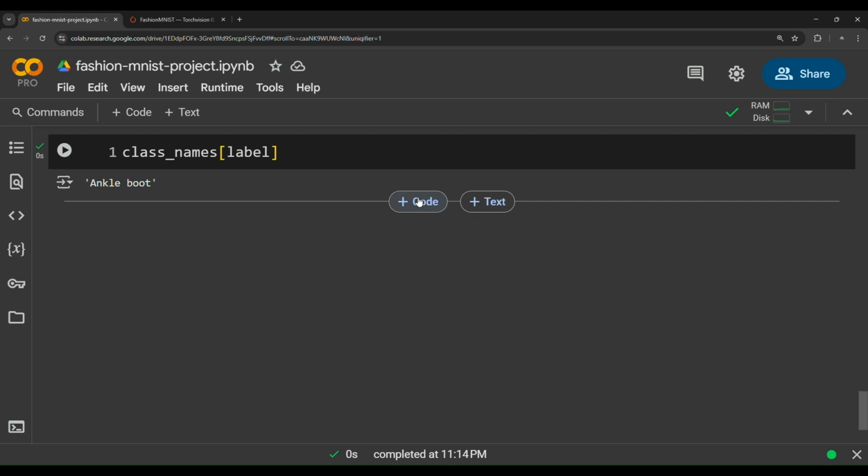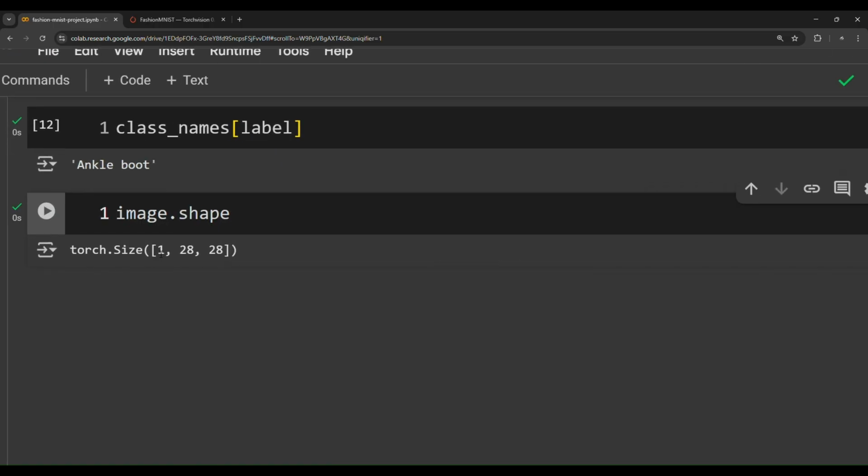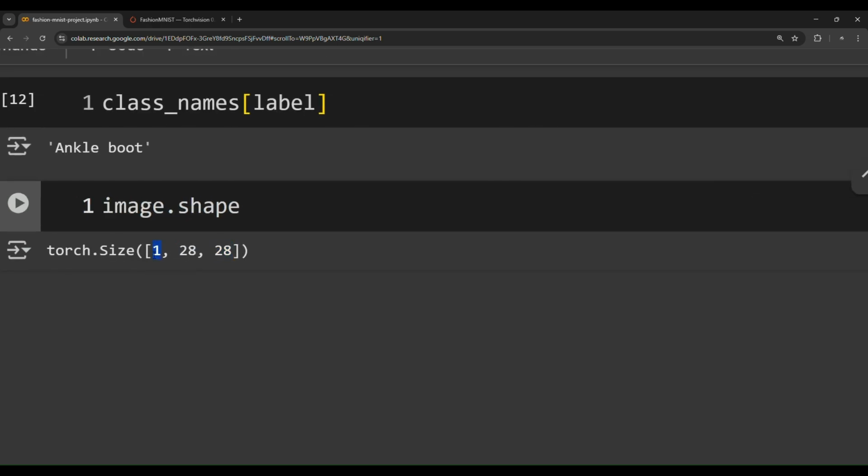If you want to visualize it, we need to know the shape of this tensor. So image.shape, we will get, whoa, that's interesting, 1, 28, 28. So what does 1 mean? 1 is the number of color channels. 28 represents the height of the image, and 28 represents the width of the image. So we need to get rid of this color channel to be able to visualize it with Matplotlib.